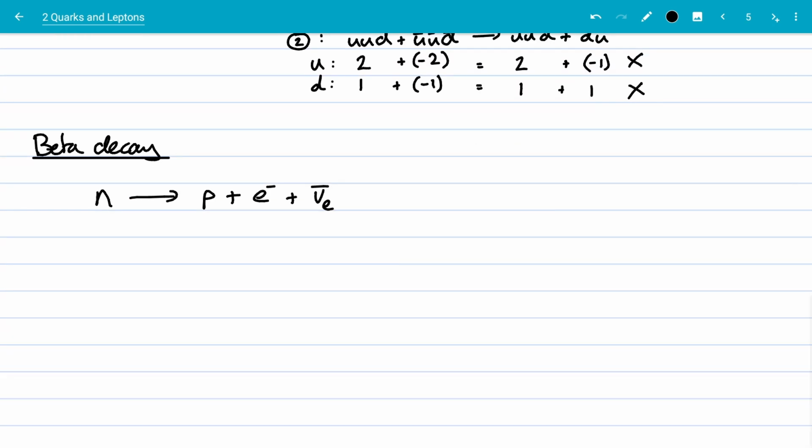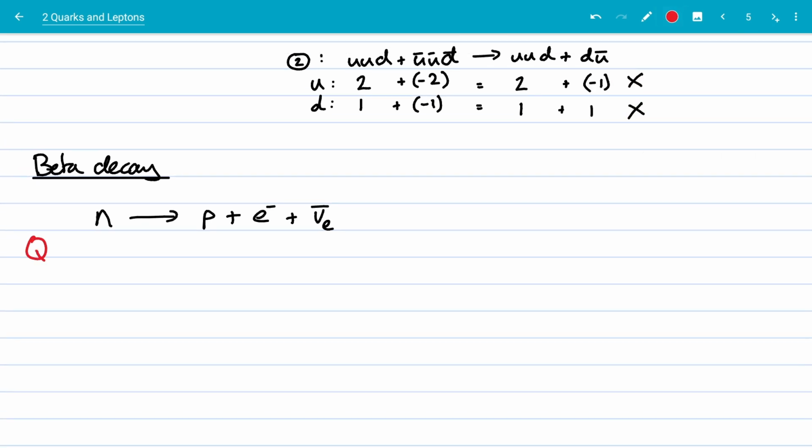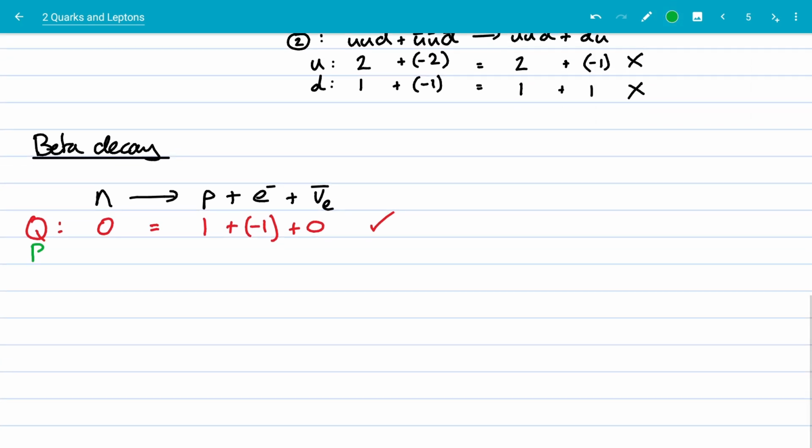So now let's check our conservation rules. We can check quarks in a second. So we've got charge 0 is equal to 1 plus -1 plus 0. That works. And then we had baryon number is equal to 1 is 1 plus 0 plus 0.